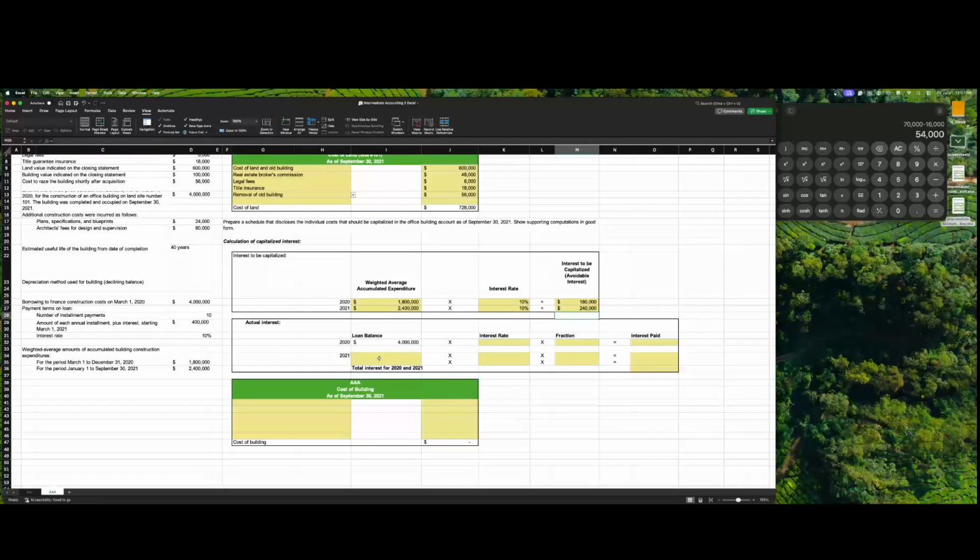And then for the actual interest, because the thing is, it wasn't actually a full year. If you take a closer look, there's only certain amounts of the year itself. Because the loan was actually taken out in March, for that year the full 12 months aren't going to be included. It's actually going to be 10 months. So for 2021, 4 million.